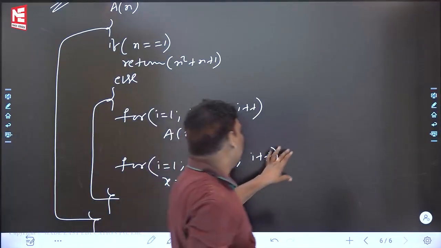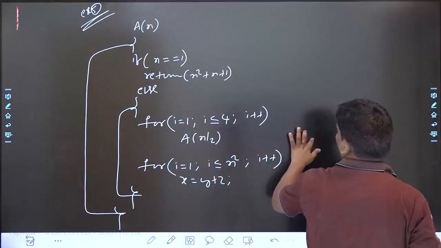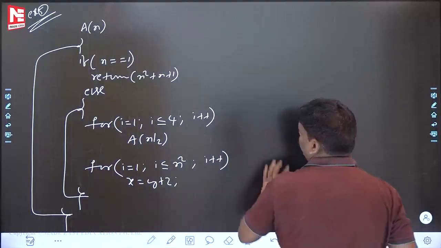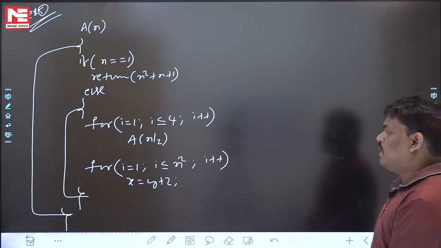Right, to this recursive program. One more recursive program is given. For this, we have to find out the time complexity. Please be careful for this program.